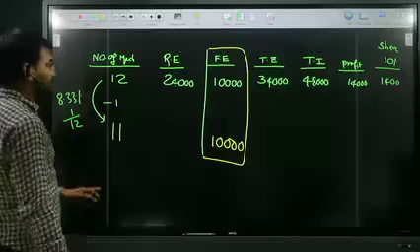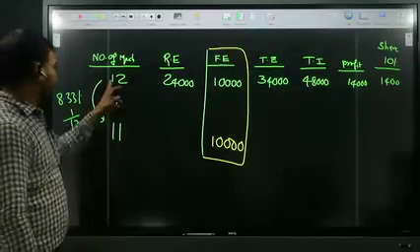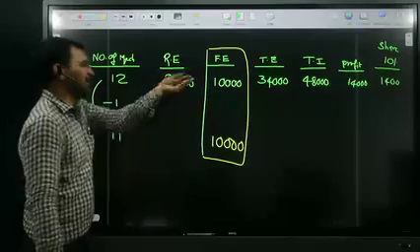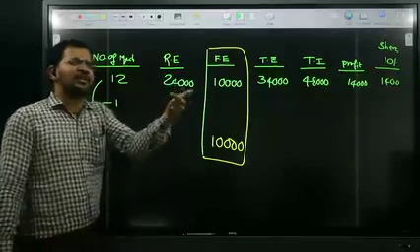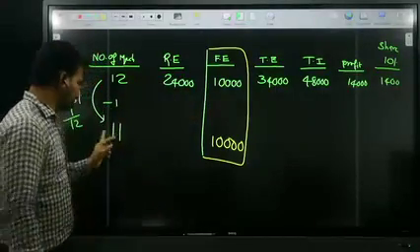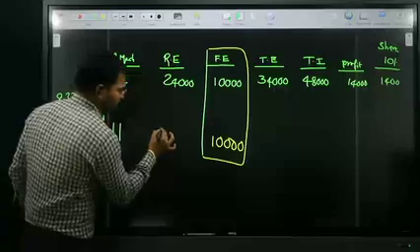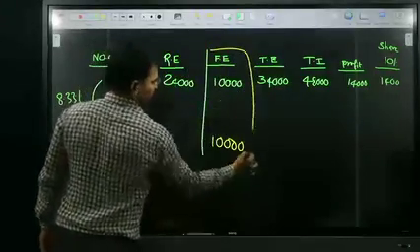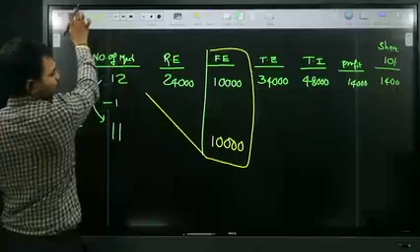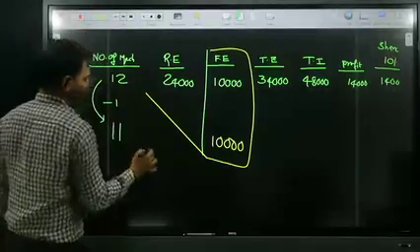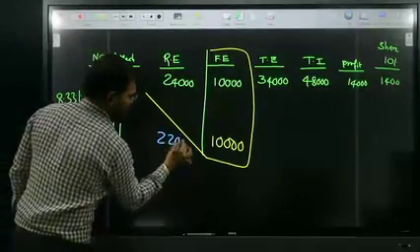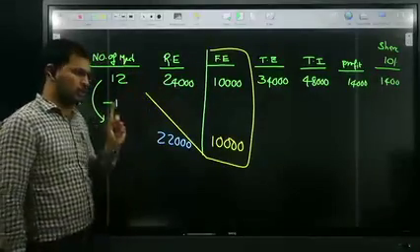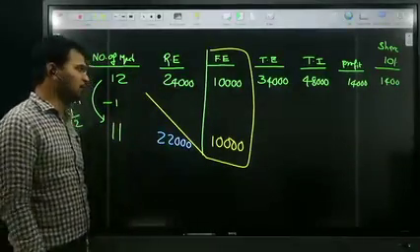But running expenditure may change. If 12 machines are working, running expenditure is 24,000, so each machine's running expenditure is 2,000. Therefore, 11 machines' running expenditure is 22,000.